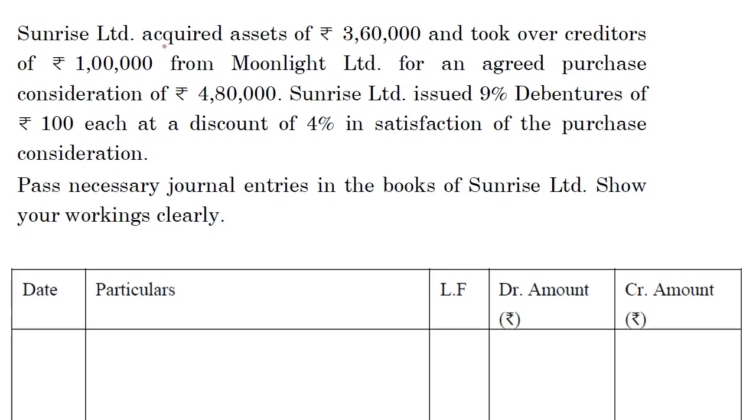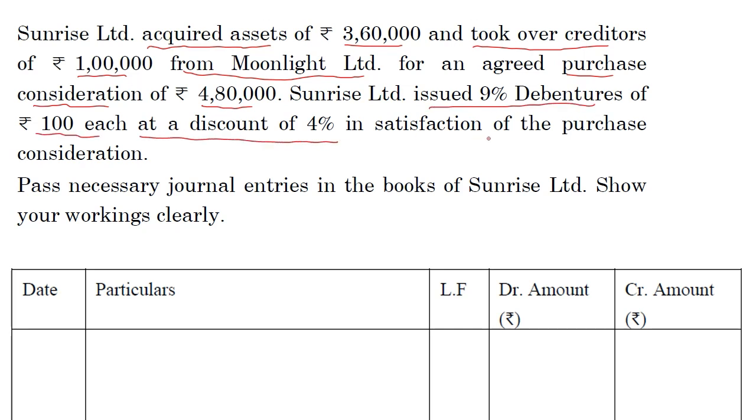Sunrise Limited acquired assets of 3,60,000 and took over creditors of 1 lakh from Moonlight Limited for an agreed purchase consideration of 4,80,000. Sunrise Limited issued 9% debentures of 100 each at a discount of 4% in satisfaction of the purchase consideration.